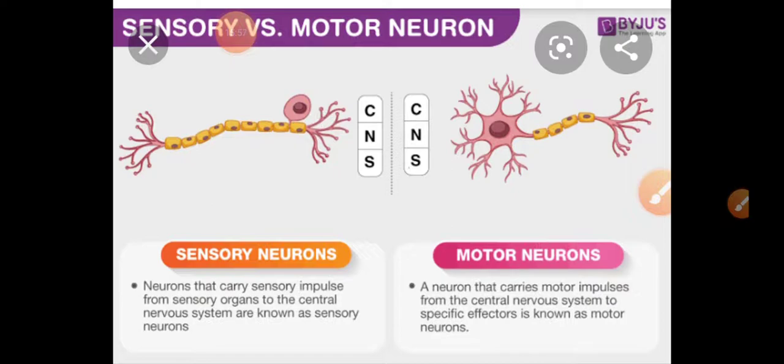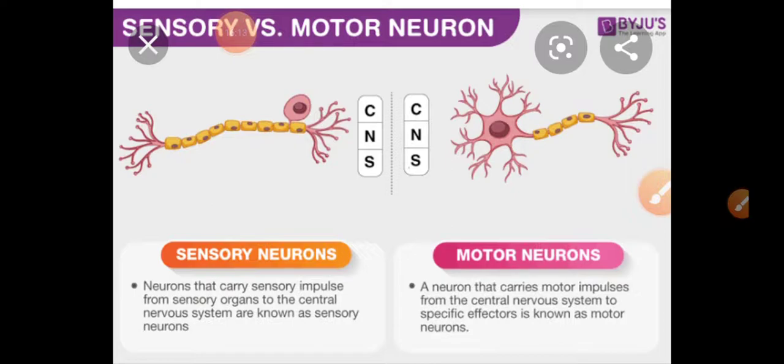Sensory neurons carry sense impulses from sensory organs to the central nervous system and are known as sensory neurons. Okay, so what will they do?